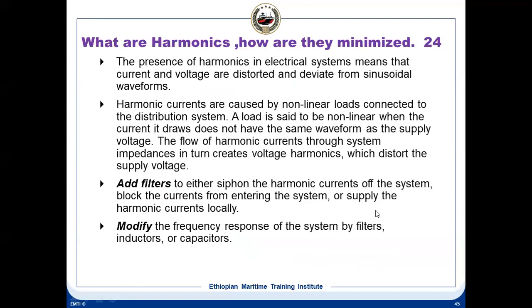Harmonic currents are caused by non-linear loads connected to the distribution system. A load is said to be non-linear when the current it draws does not have the same waveform as the supply voltage. The flow of harmonic current through the system impedances in turn creates voltage harmonics, which distort the supply voltage. Certain loads like a UPS and variable frequency drives can create harmonics because they are non-linear loads.